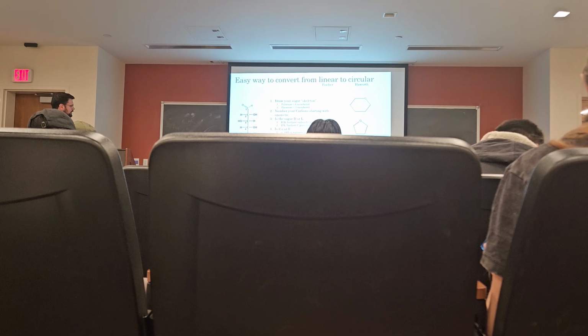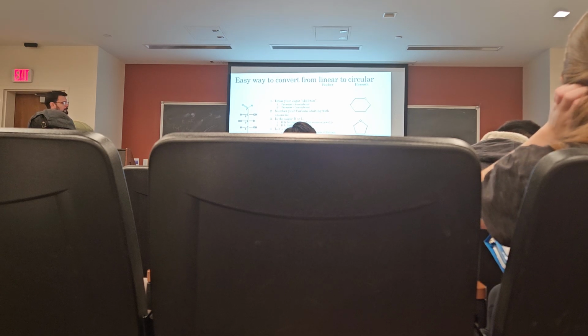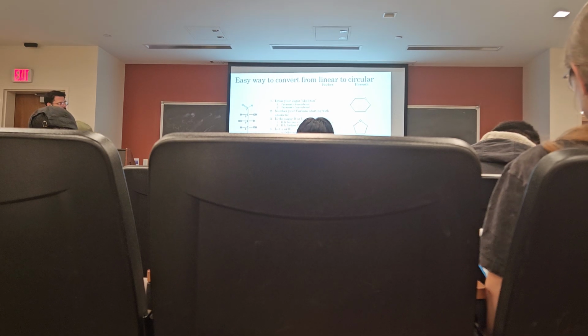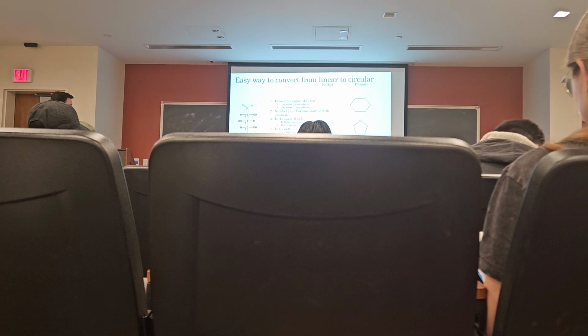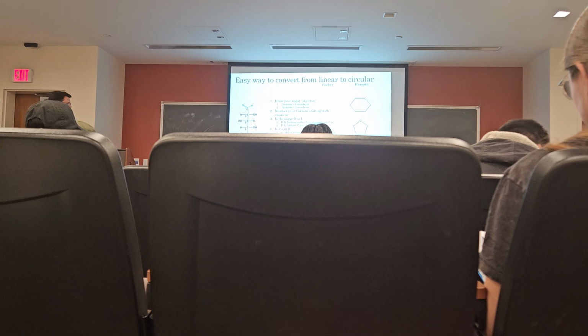If the hydroxyl is on the left in the Fischer projection, then that carbon goes up in the Haworth projection. If the hydroxyl is on the right in the Fischer projection, then it goes down below the plane of the ring in the Haworth projection.